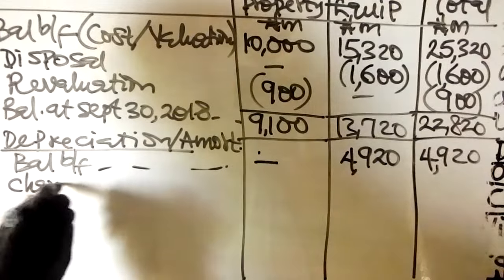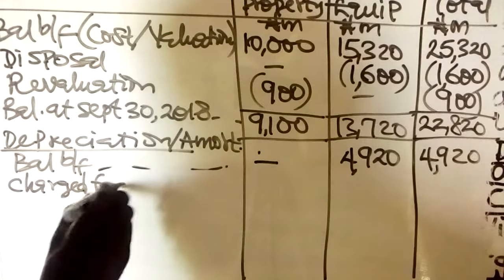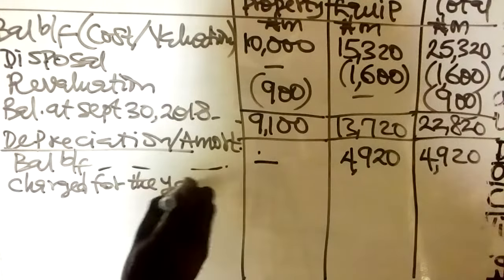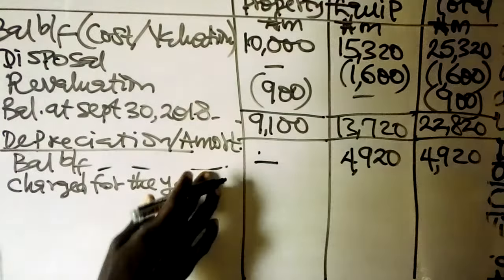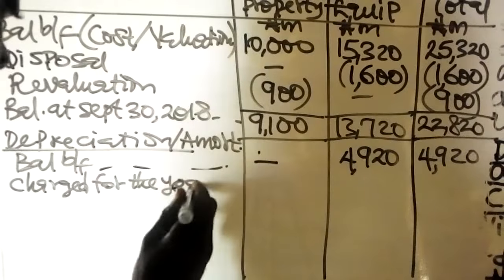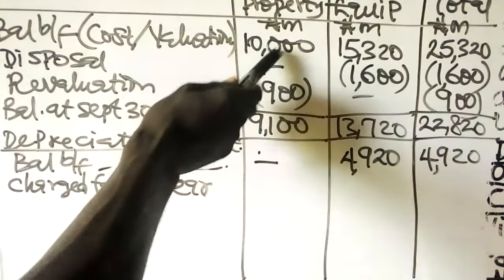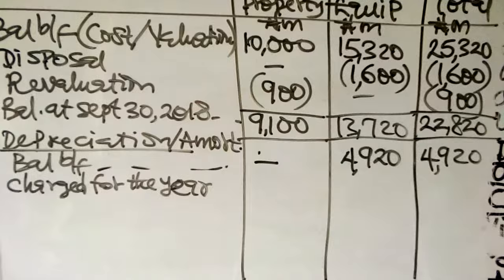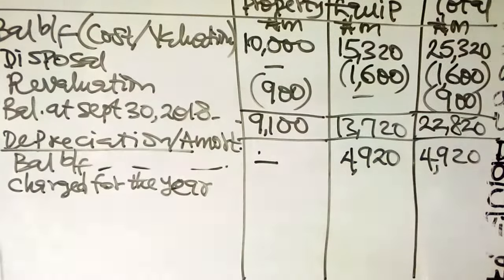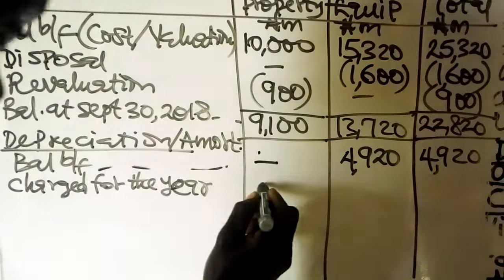Then the charge for the year. You go back to our workings of cost of sales, working one. Remember your leasehold is to be amortized over 20 years. When we divided the 10,000 by 20 years, we got 500.